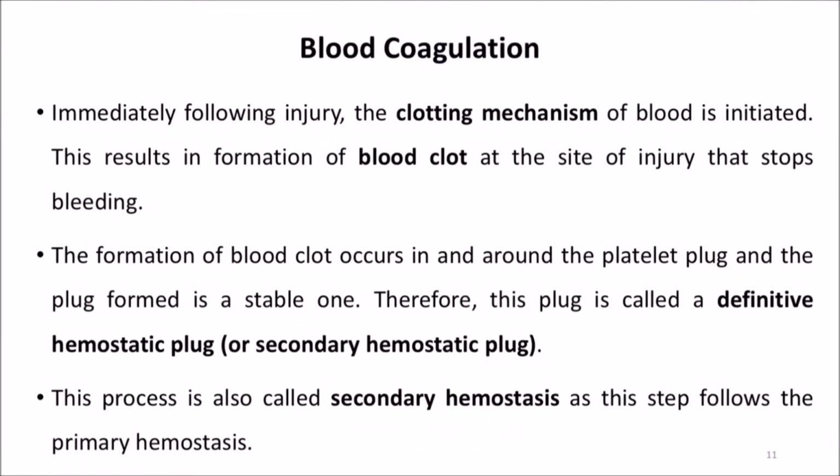The last stage is blood coagulation, which is also known as formation of a definitive hemostatic plug. That is secondary hemostasis. So what happens here? Immediately following injury, the clotting mechanism of blood is initiated. This results in the formation of blood clot at the site of injury that stops bleeding. The formation of blood clot occurs in and around the platelet plug, and the plug formed is a stable one. As the plug formed is a stable one, this plug is also called a definitive hemostatic plug or secondary hemostatic plug. Secondary hemostasis is also known as definitive hemostasis. It is nothing but the blood coagulation step.